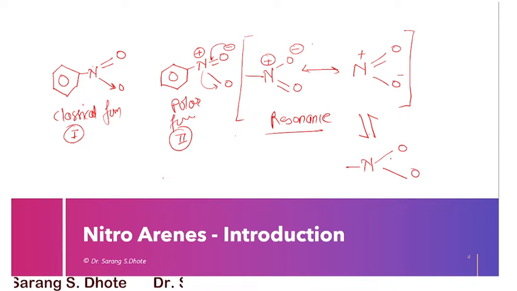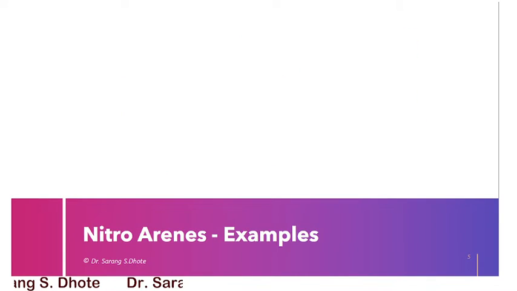oxygen, oxygen. Due to the delocalization, we can draw the dotted line here, because electrons are moving from one oxygen to the other oxygen. This is called the resonance structure, and due to this resonance, this compound is highly stabilized. Due to what? The resonance. Now this is the introduction regarding nitroarenes.